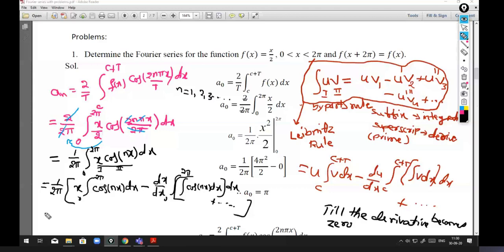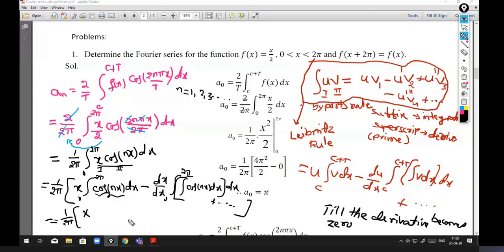So 1 by 2 pi into x. What is the integration of cos nx?